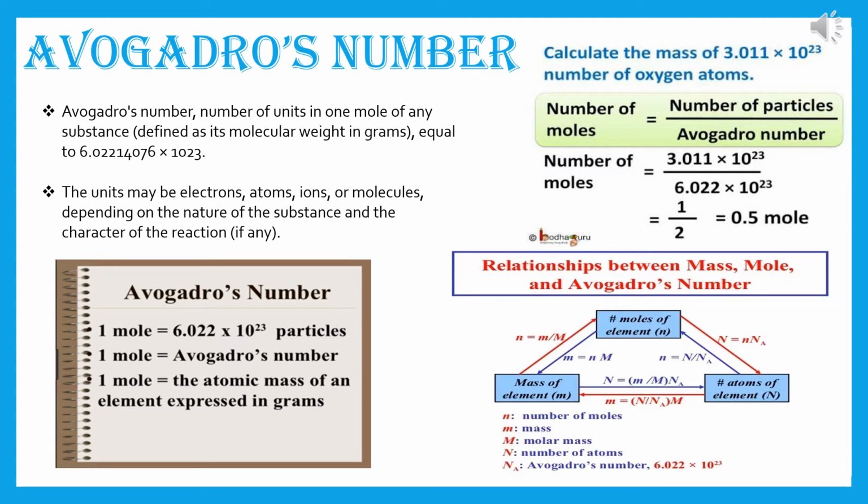Now the relationship between small m and capital N. Capital N is equal to small m by capital M, whole, into Avogadro's number, and small m is equal to capital N by Avogadro's number, whole, multiplied by capital M, where small n is the number of moles, small m is mass, capital M is molar mass, capital N is the number of atoms, and Na is Avogadro's number. Please remember this relationship. It will help you at the time of doing sums.